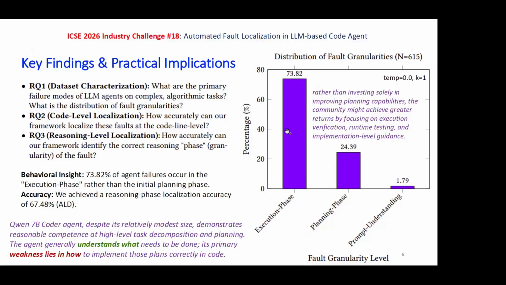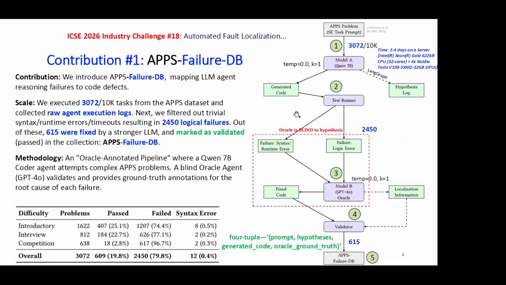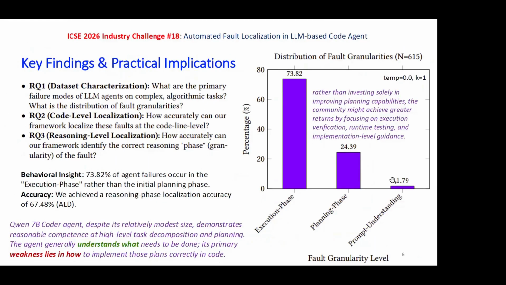73.82% was mostly for the execution phase. This means that generally the Qwen 7B coder agent, which was our agent under test, that is model A in this pipeline, generally understands the problem. Also, the planning is sufficiently good, just that it could not transform that understanding into how to implement it in code. The second finding was that the 3-level hierarchy was a coarse-grained hierarchy.